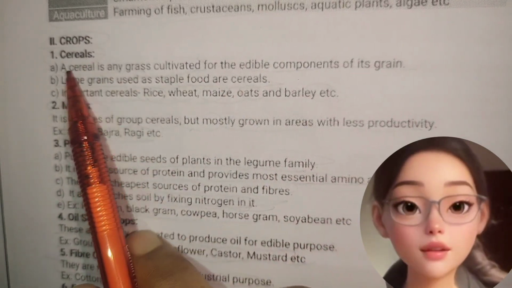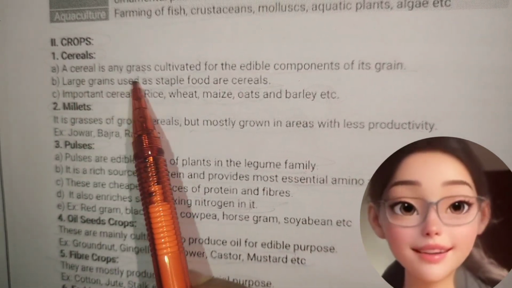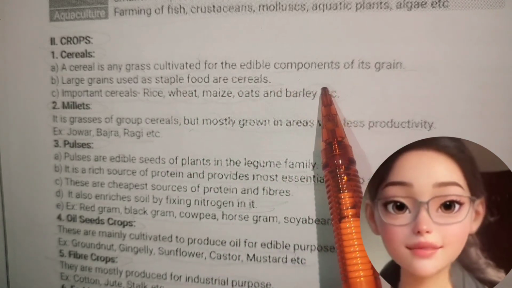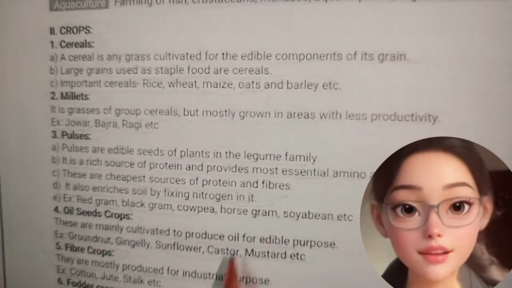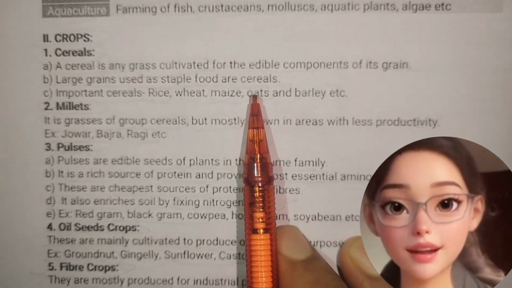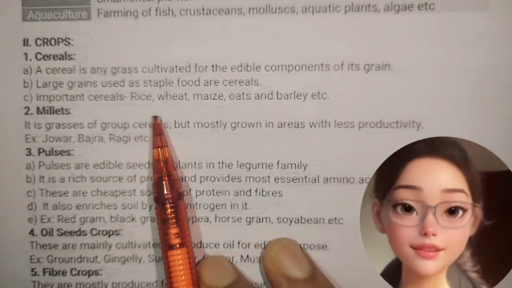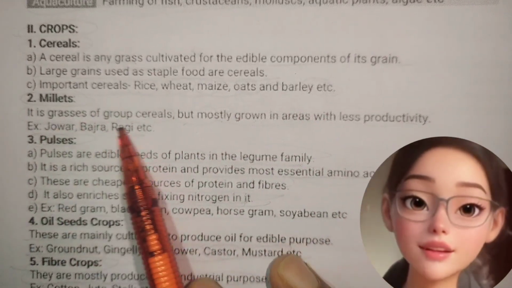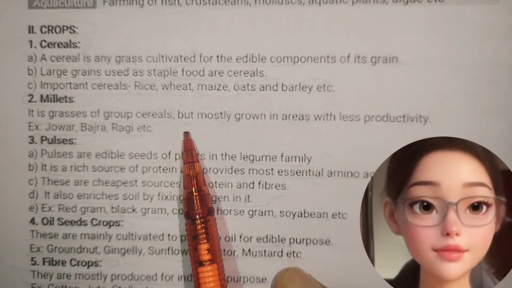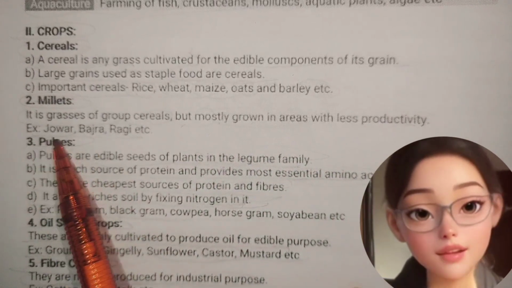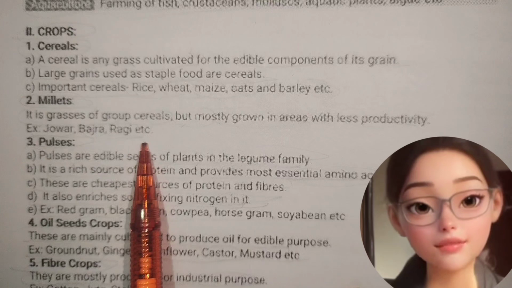Second one is crops. Cereals. A cereal is any grass cultivated for the edible components of its grains. Large grains used as staple food are cereals. Important cereals: rice, wheat, maize, oats, and barley, etc. Millets. It is a grass of the cereal group, but mostly grown in areas with less productivity. Example: jowar, bajra, ragi, etc.